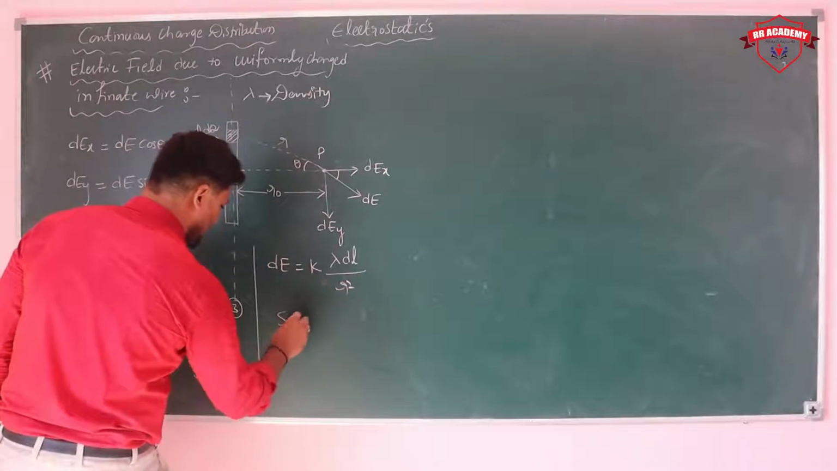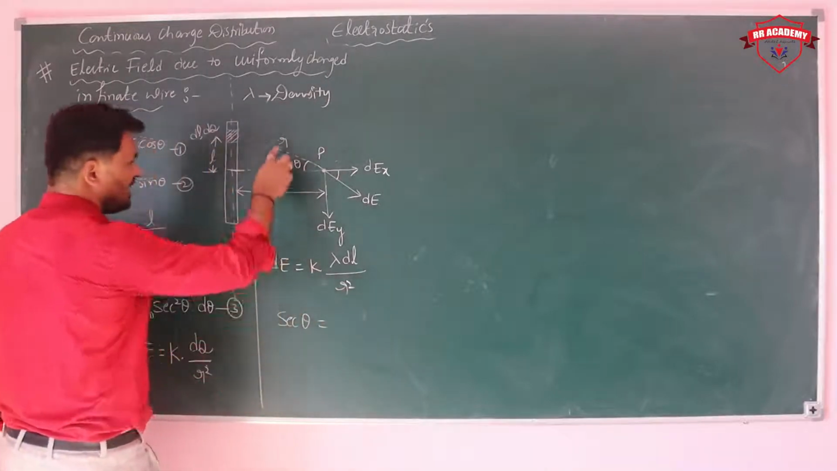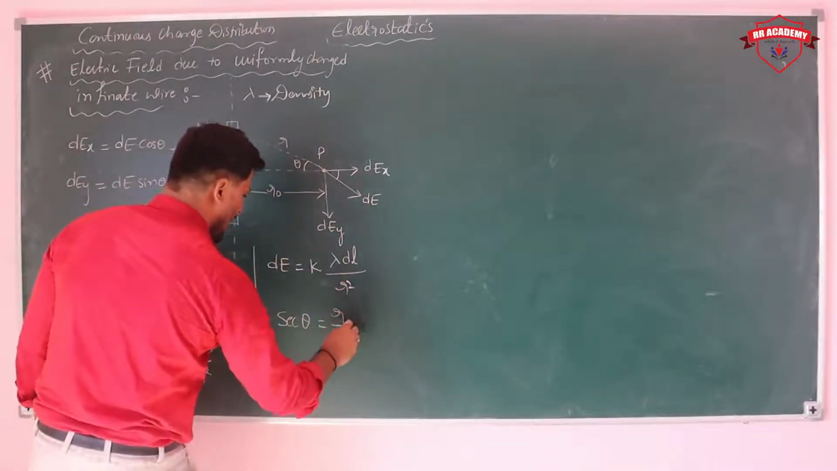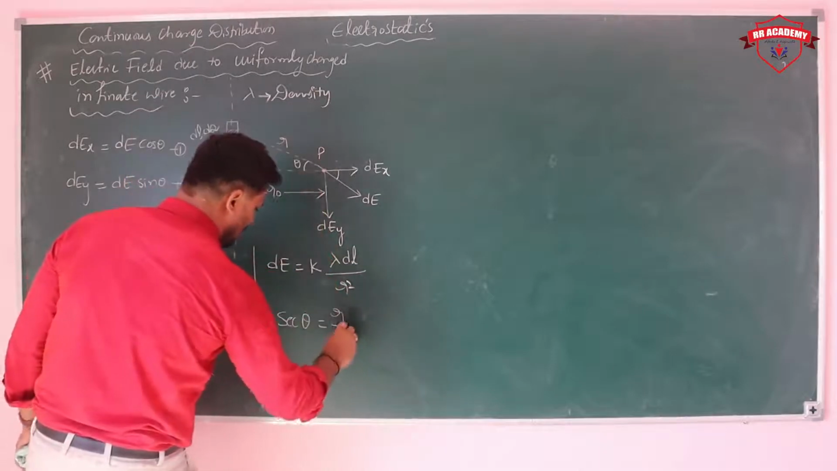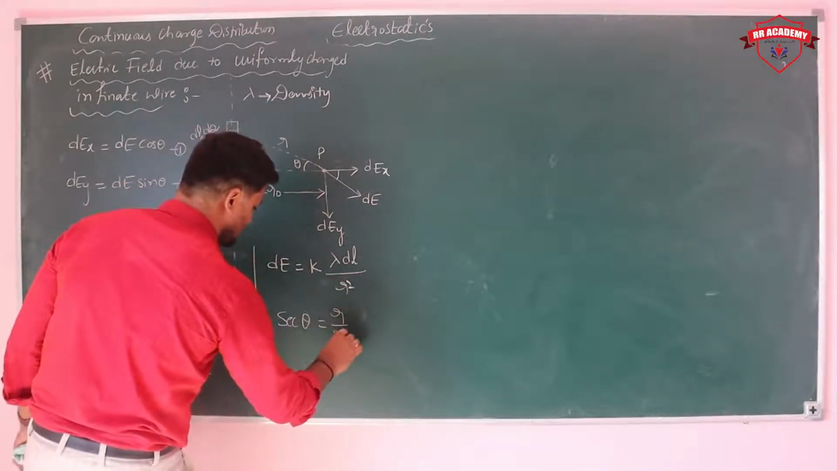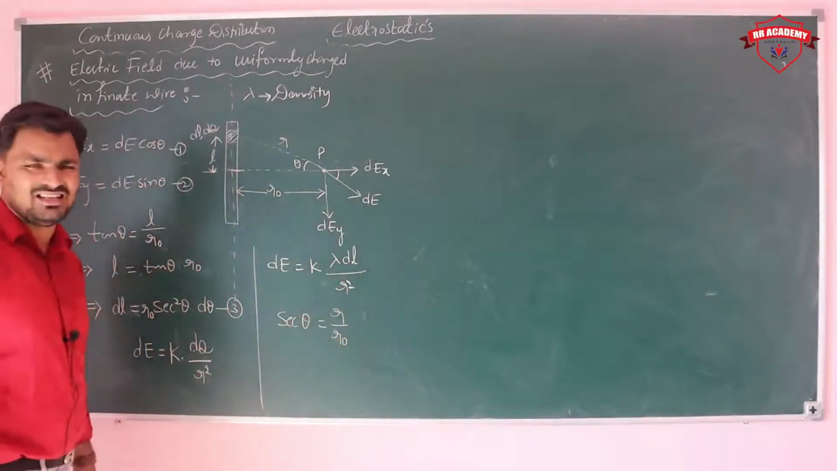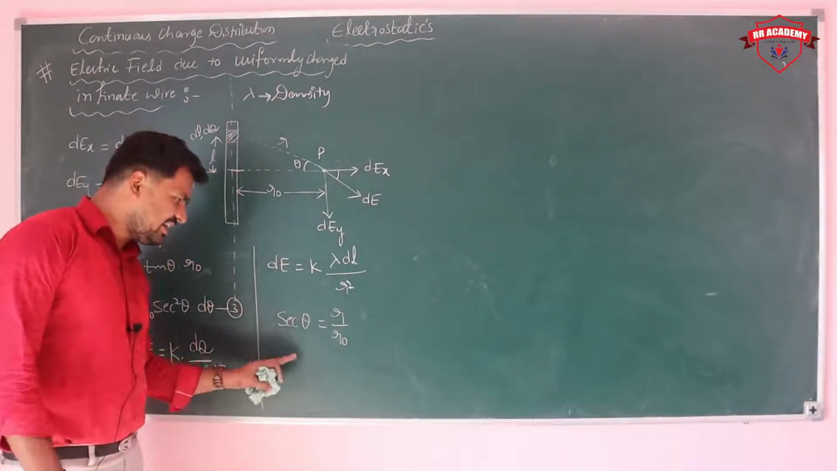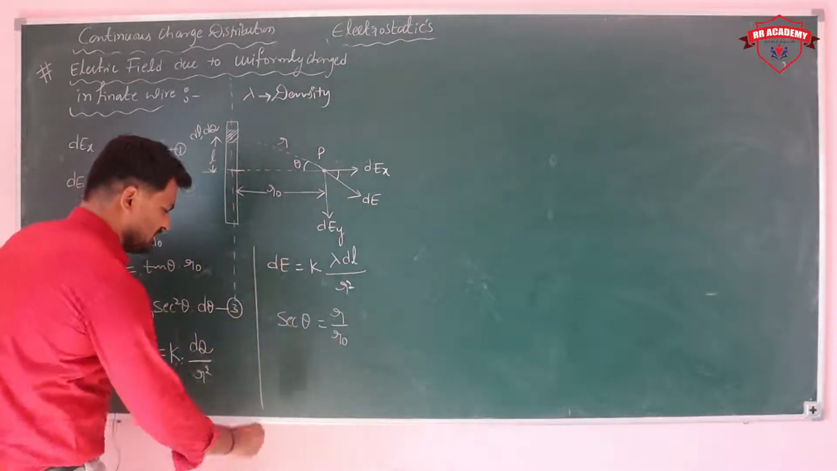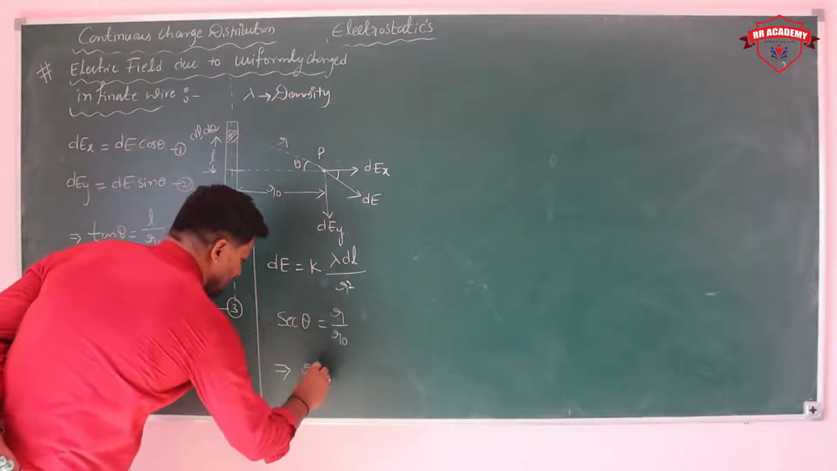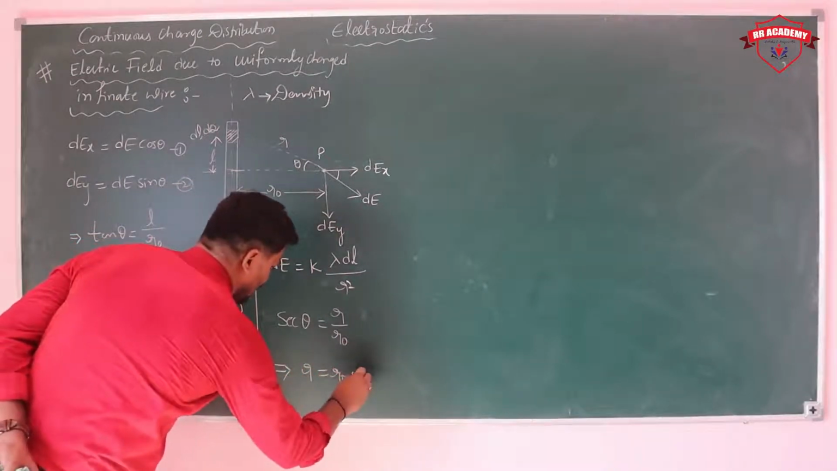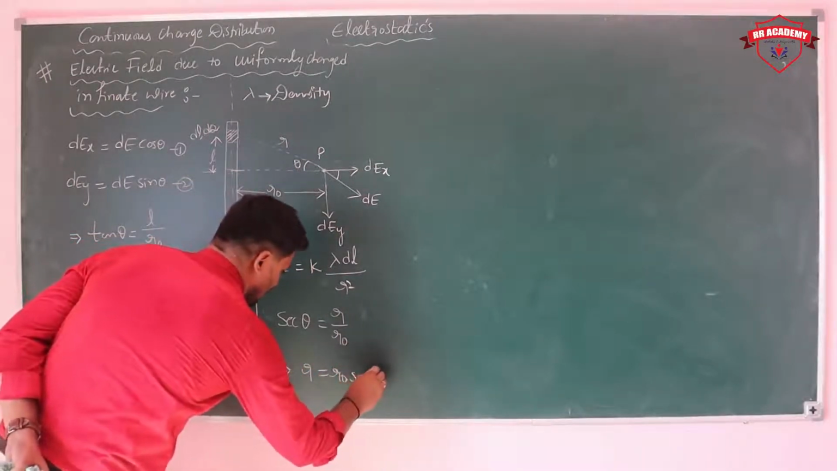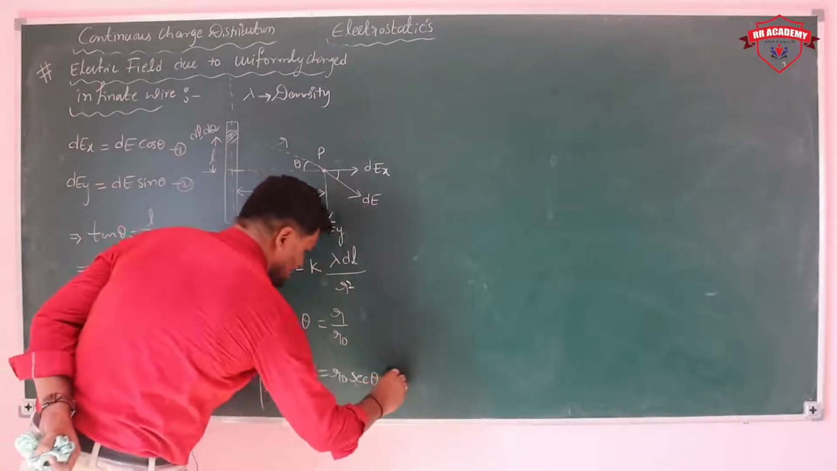So secant theta is equal to hypotenuse upon adjacent, the reverse of cos. Cos is adjacent upon hypotenuse and secant is hypotenuse upon adjacent. So that is equal to R, you can write R = R0 secant theta. Take it as equation 4.